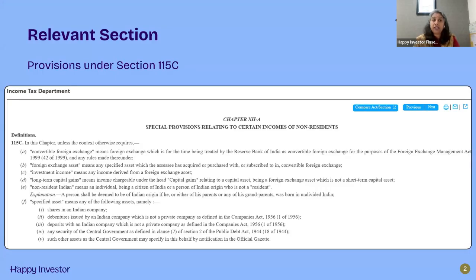So this is the relevant section, the provisions under section 115C. This is an extract from the income tax website. It gives you the definition of who can avail of this benefit as an NRI, what the circumstances and regulations are that you have to comply with, and which investments and tools are eligible for this benefit.